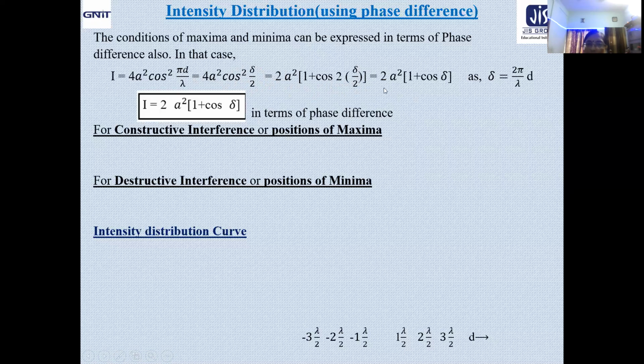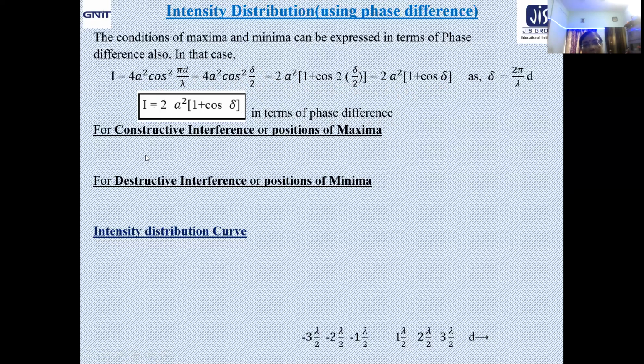And from here we are getting I to be equal to 2a square into 1 plus cos delta. That means I equal to 2a square into 1 plus cos delta is the resultant intensity expression in Young's double slit experiment in terms of phase difference, and this is the expression in terms of path difference. Obviously, both are equivalent to each other.